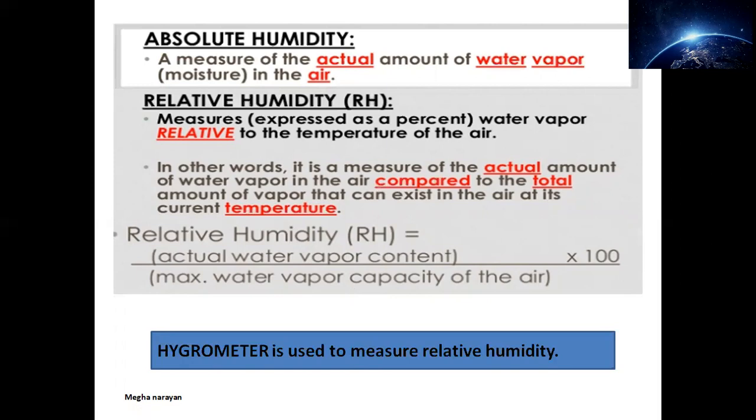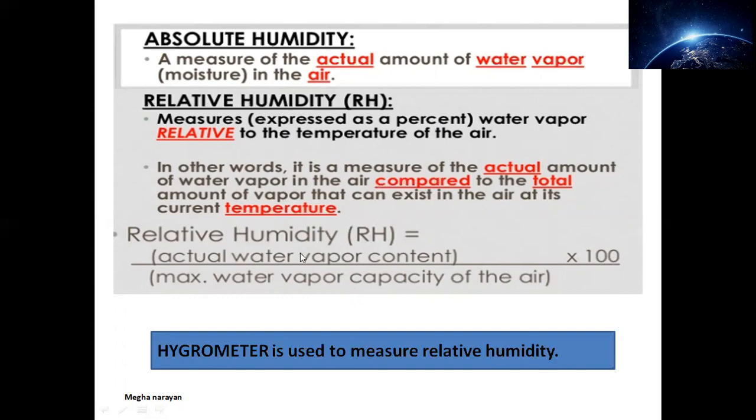I repeat, this is the total capacity. The maximum water vapor capacity will be put over here in the denominator. And thus you will multiply it with 100 to get the amount in percent, and you will have the value of RH. So these were two types of humidity, absolute and relative humidity.